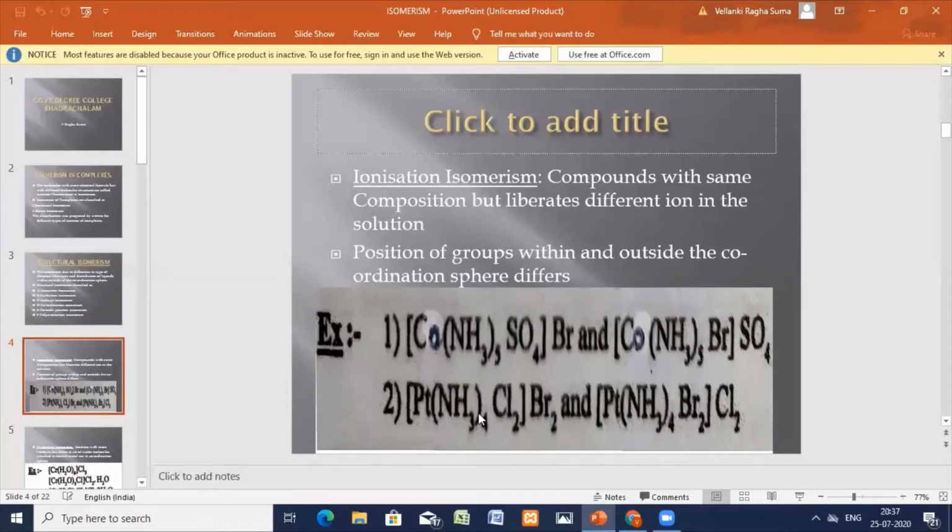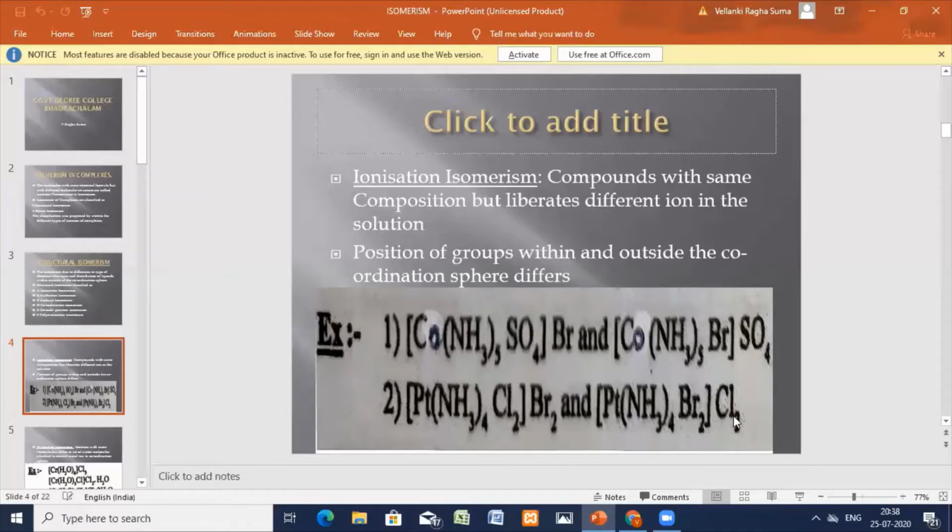On ionization, you get the tetraammine dichloro platinum complex and two bromide ions released in solution. With the other complex, you get the tetraammine dibromo platinum complex as one ion and the two chlorides as the second ion.